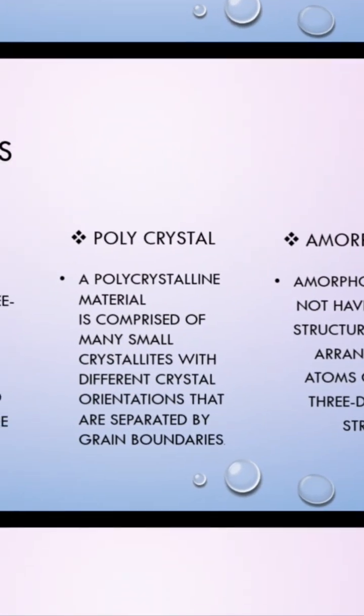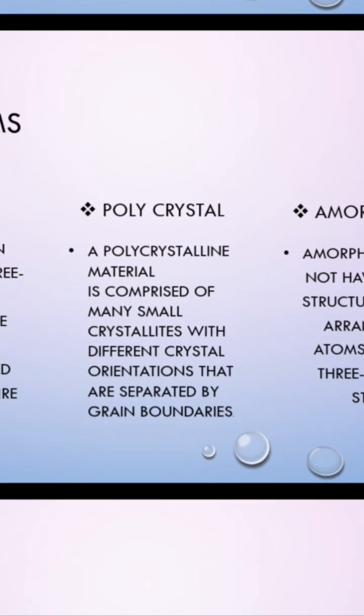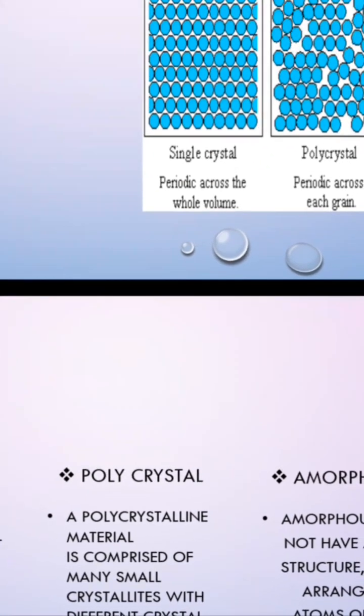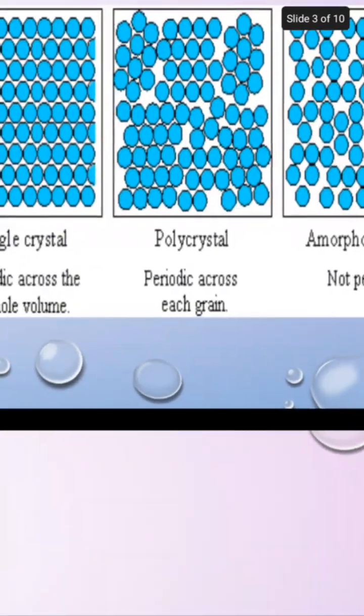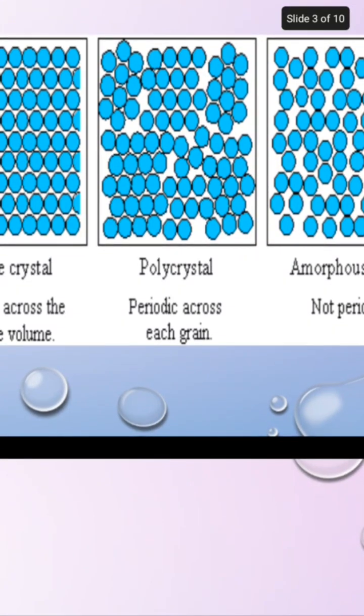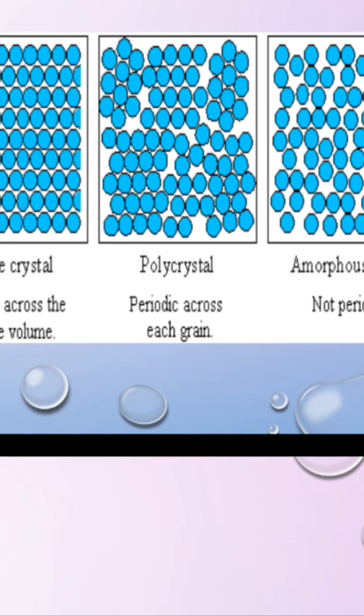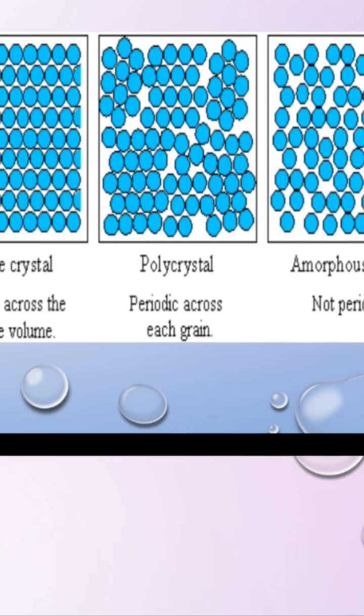Now polycrystal. A polycrystalline material is comprised of many small crystallites with different crystal orientations that are separated by grain boundaries. Here we can see in the picture there are some boundaries throughout the crystal. Throughout the plane and within these boundaries we can see atoms are arranged periodically. As there are many boundaries throughout the volume, it is known as polycrystal.